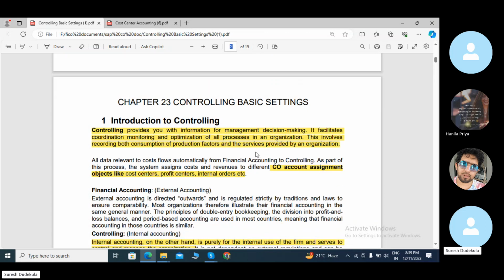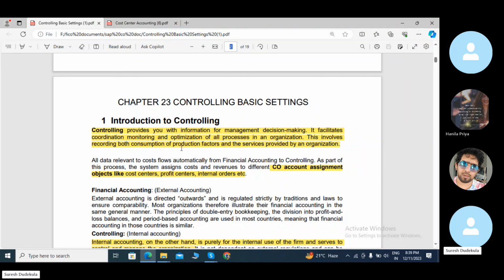Controlling is for internal reporting purposes. Controlling provides you with the information for management decision making. Management and decision making is the controlling purpose. It facilitates coordinating, monitoring, and optimization of all processes in an organization.